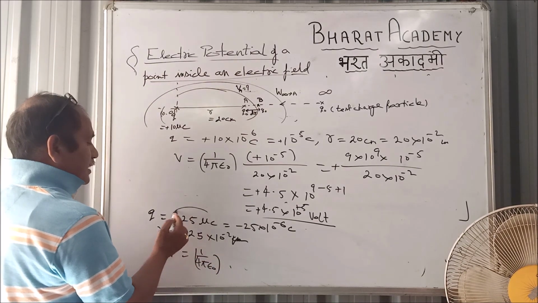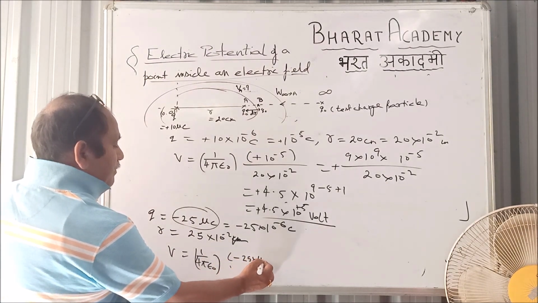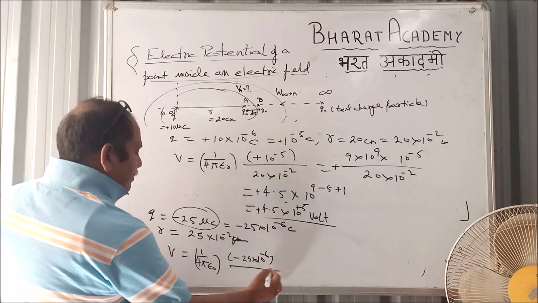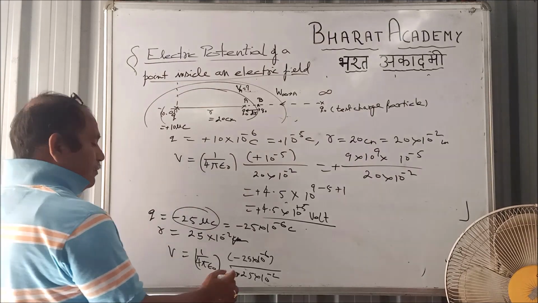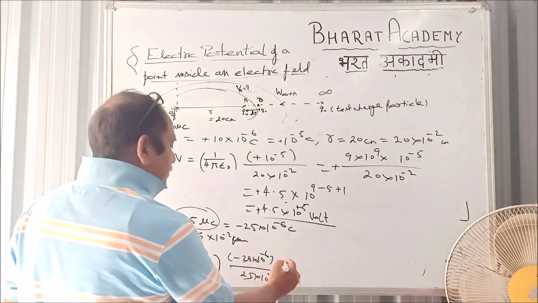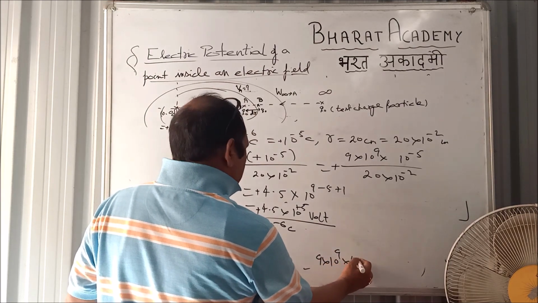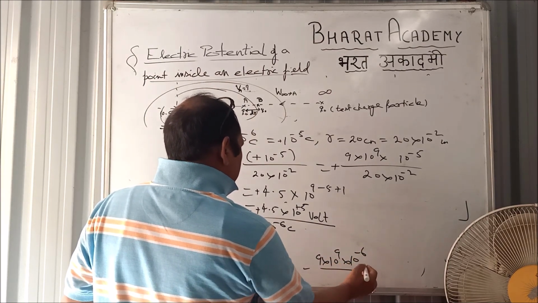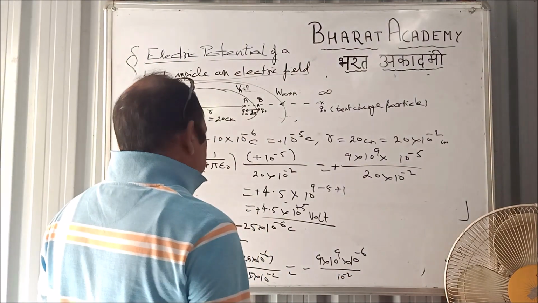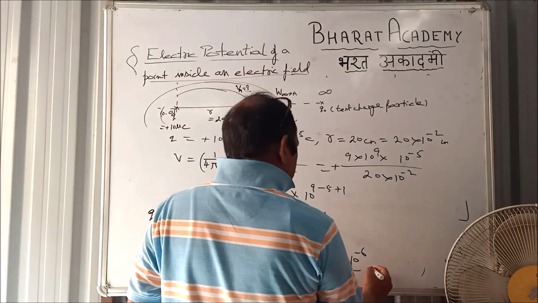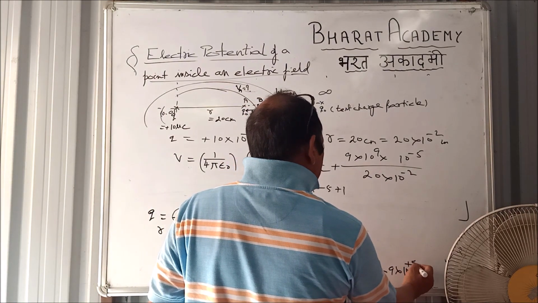Again I am emphasizing it is negative, so we have to write down minus 25 into 10 to the power minus 6 divided by 25 into 10 to the power minus 2. 25 can be cancelled. We are left with minus 9 into 10 to the power 9 into 10 to the power minus 6 by 10 to the power minus 2. It comes out to be minus 9 into 10 to the power plus 5 volts.